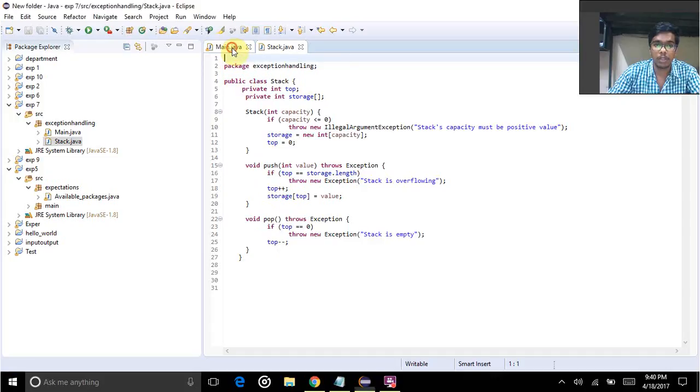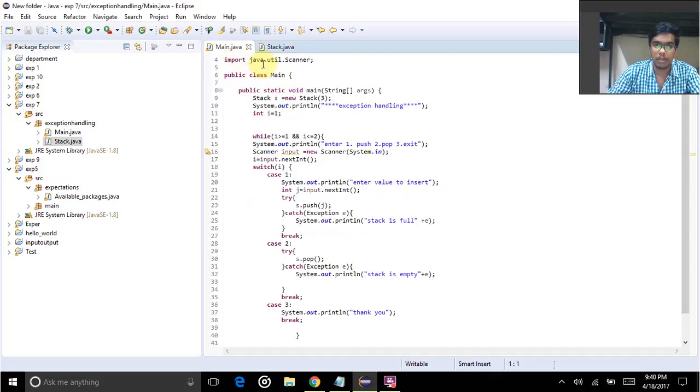Now creating a main function. I'm importing Scanner from Java for taking input from the user. I'm creating a class Main and a public static main. I'm creating a stack of size 3. I'm saying system.println as exception handling. I'm creating an int i equal to 0.